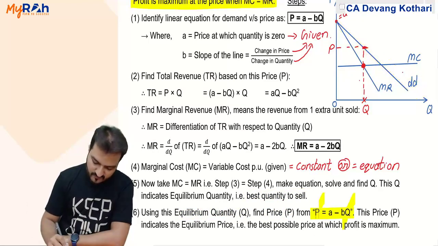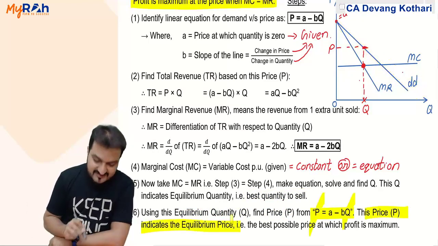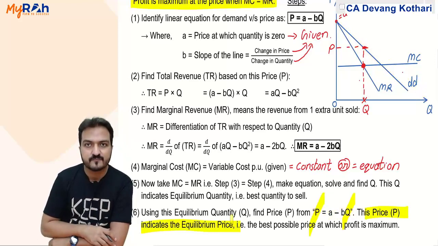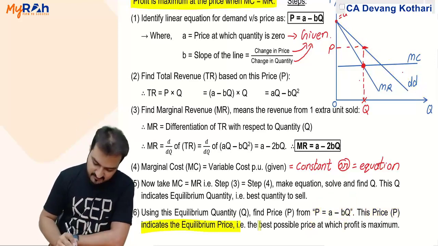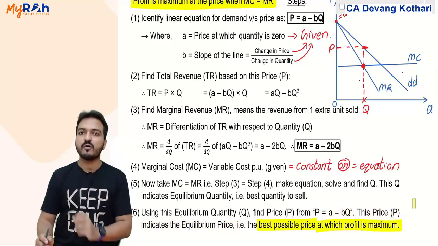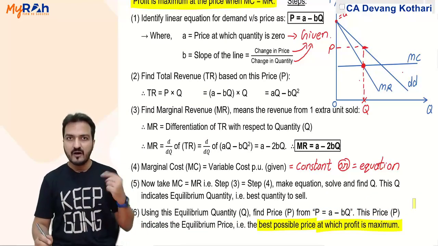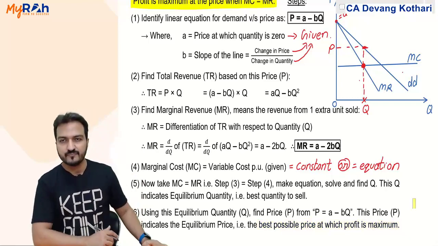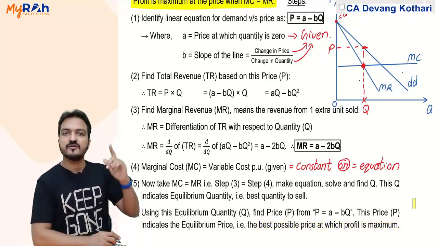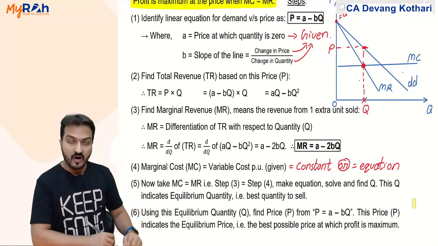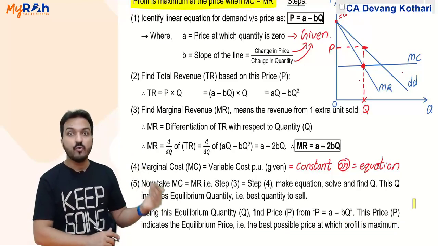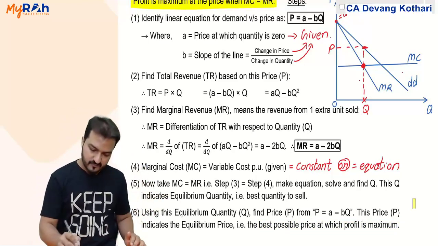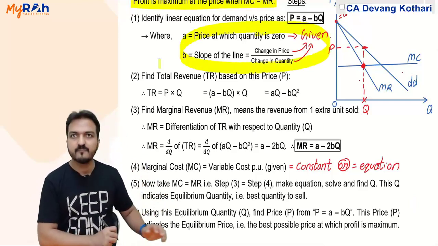Using that demand equation, find price using the quantity. You have the Q, find the price. This price indicates the equilibrium price. This is the best possible price at which the profit will be maximum. It will be a price even better than the trial and error method. It will give you profit even better than the trial and error method profit. However, this method will be possible only if these things are given.